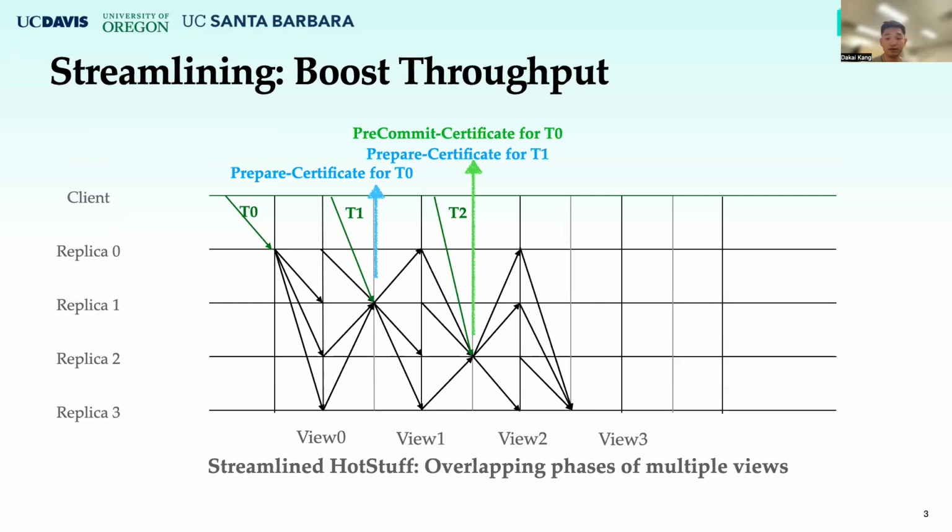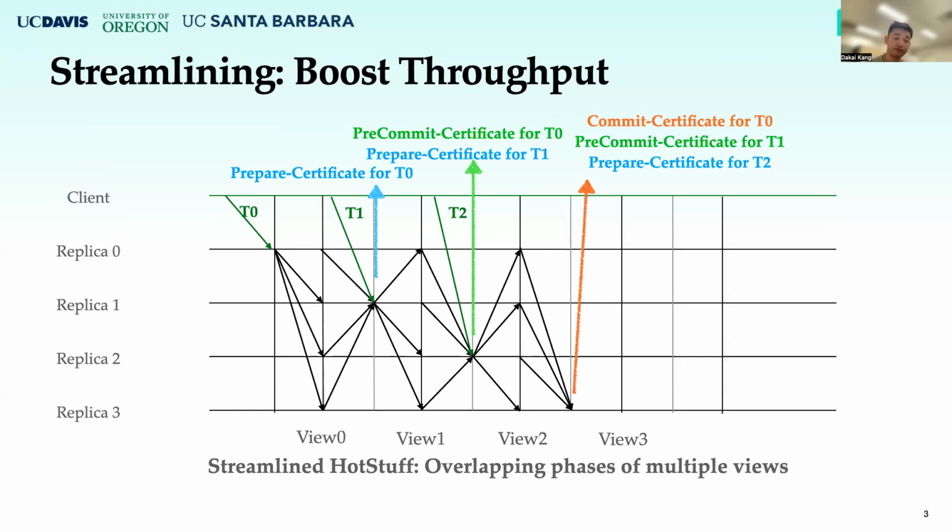For example, here in view 2, the commit phase of transaction T0 is at the same time the pre-commit phase of T1, and it is also the prepare phase of T2. The streamlined version, such an optimization, increases system throughput and has been widely adopted by other HotStuff family protocols.